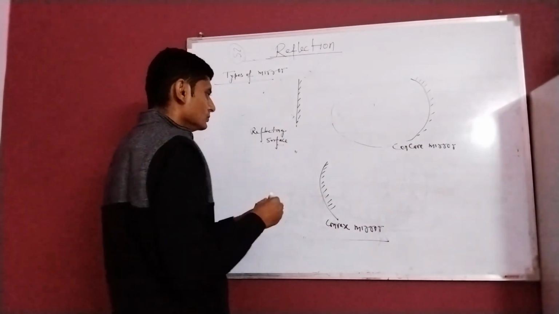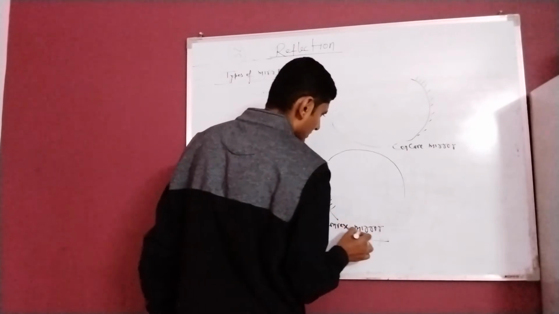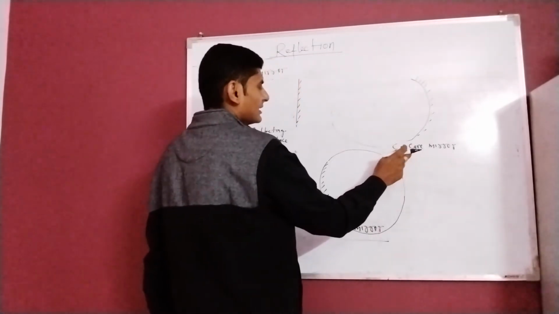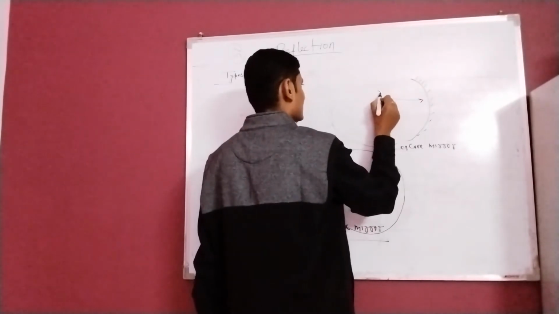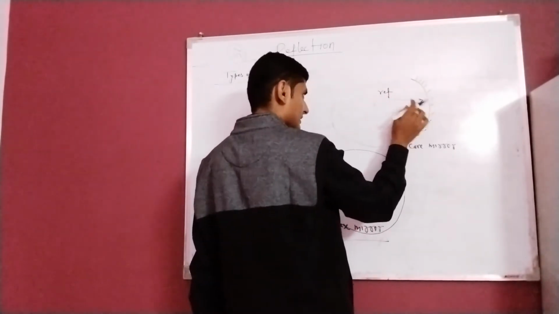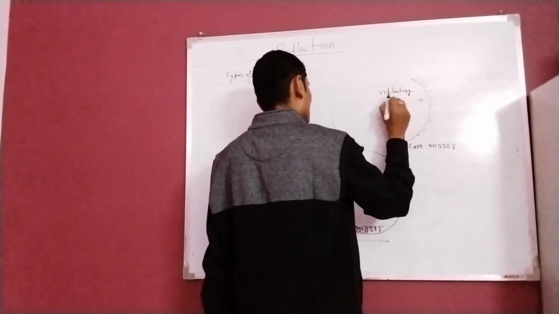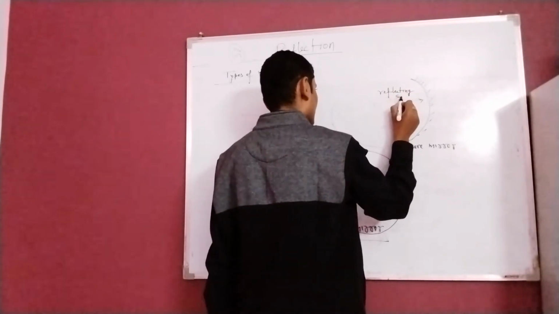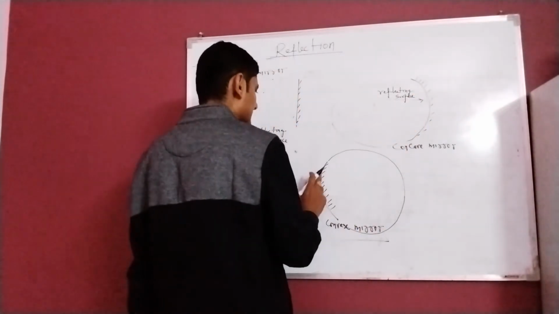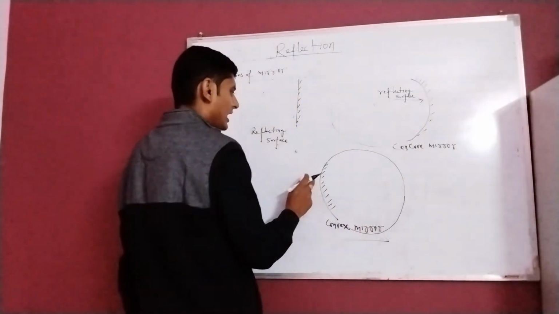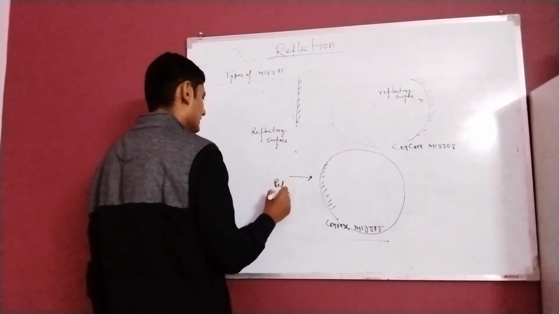And this one too is part of a sphere. So in a concave mirror, the left side is the reflecting surface. Here it is the case in which the left side you are observing is the reflecting surface, and in this case also this section is the reflecting surface.